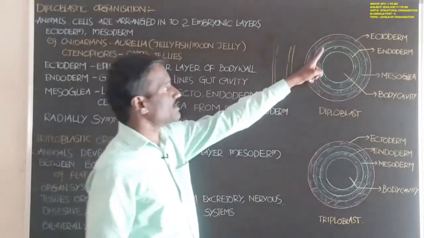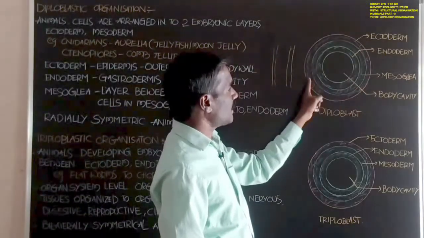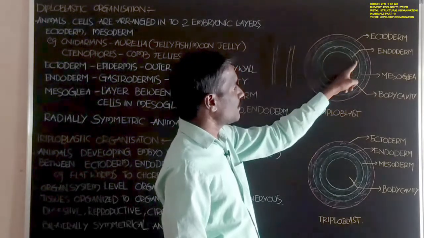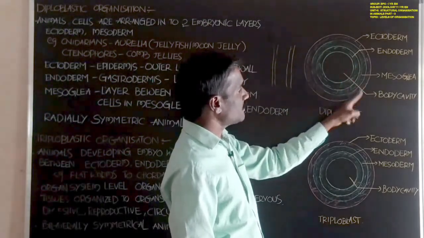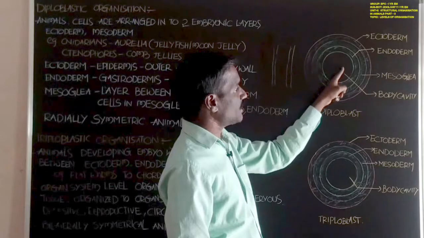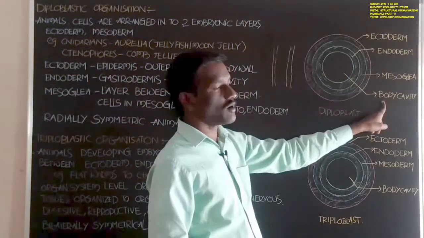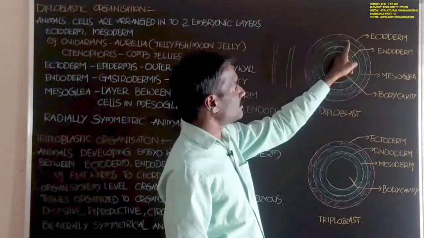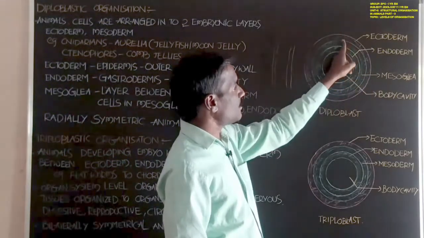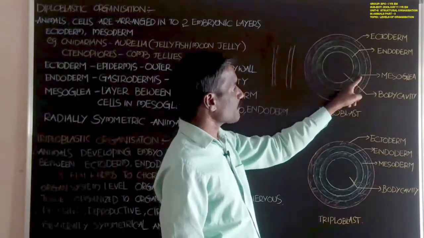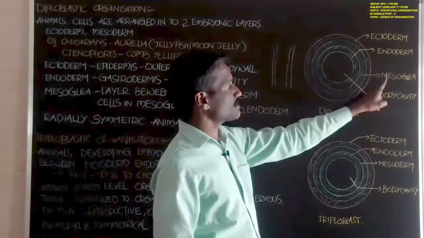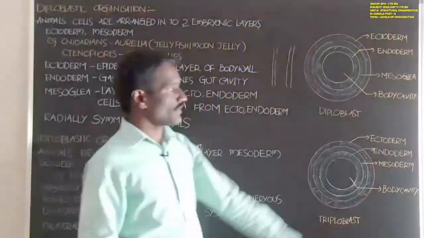Students, this is the ectoderm and this is the endoderm. Next, this is the gastrovascular cavity, the cavity present in the body of the animal, the body cavity. Next, between ectoderm and endoderm, there is another matrix or substance called mesoglea.